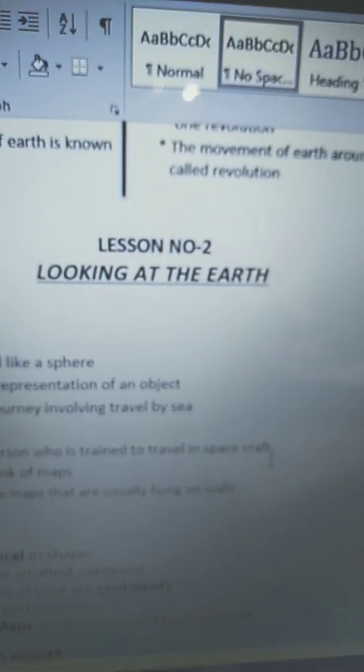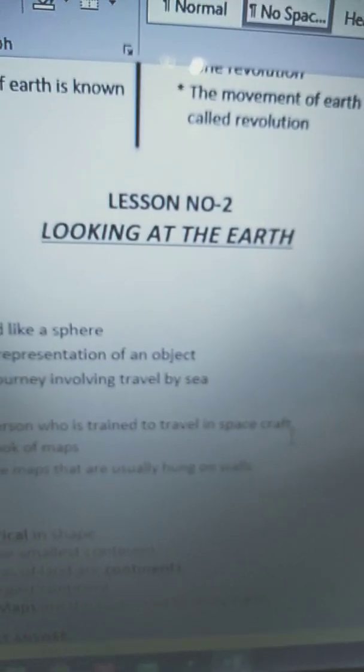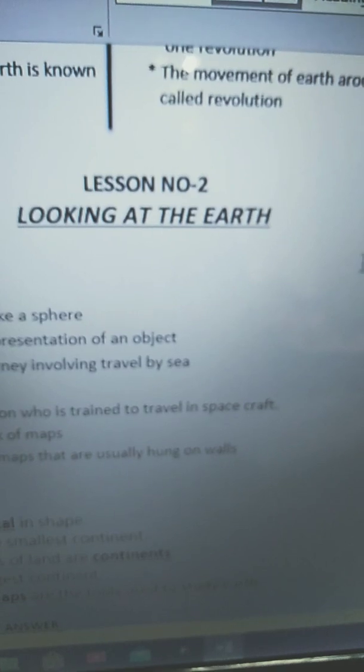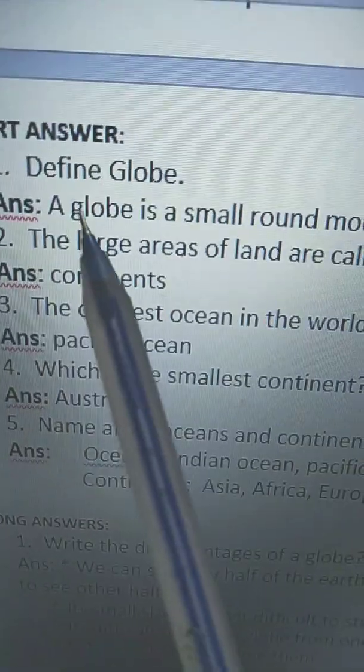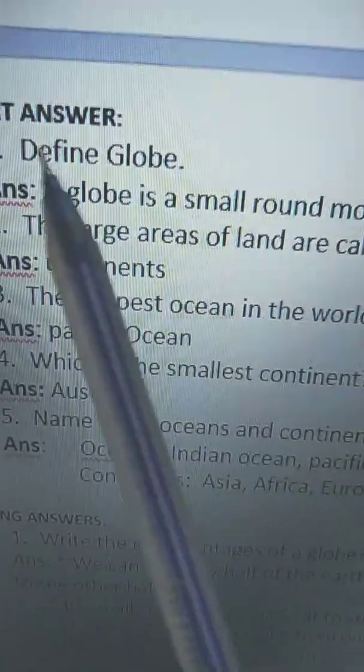Today we are going to learn short answers and long answers of the lesson Looking at the Earth. All of you open your worksheets. Open chapter 2. In our previous class, we completed the part where we choose the correct answers. Today we are going to learn short answers and long answers. Come to short answers. First one. Define globe.